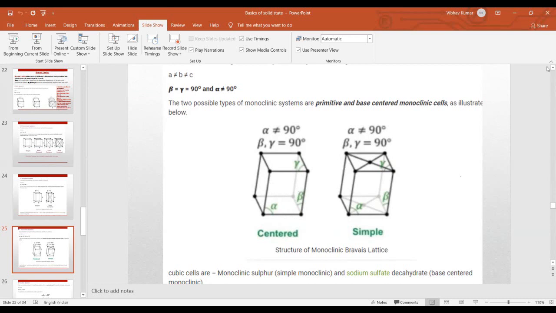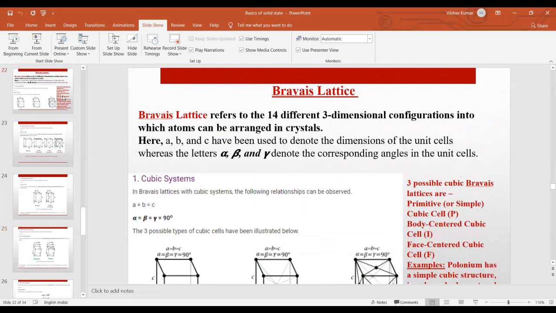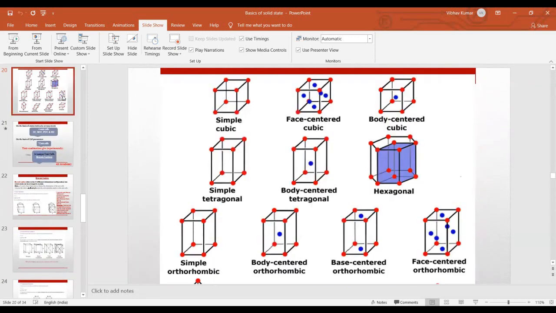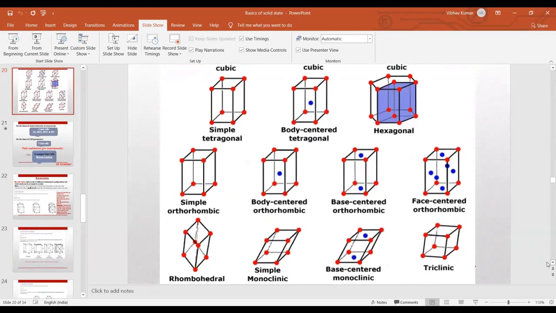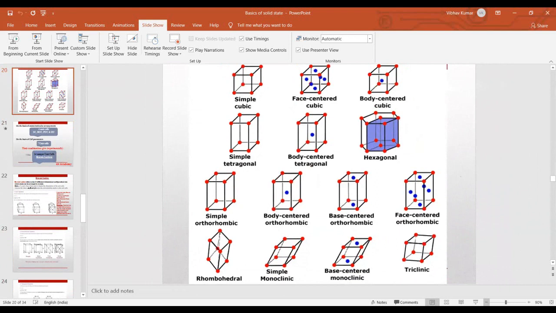I'm giving you one of the initial images; I think in these images you can find more. So for monoclinic, we have these two structures.